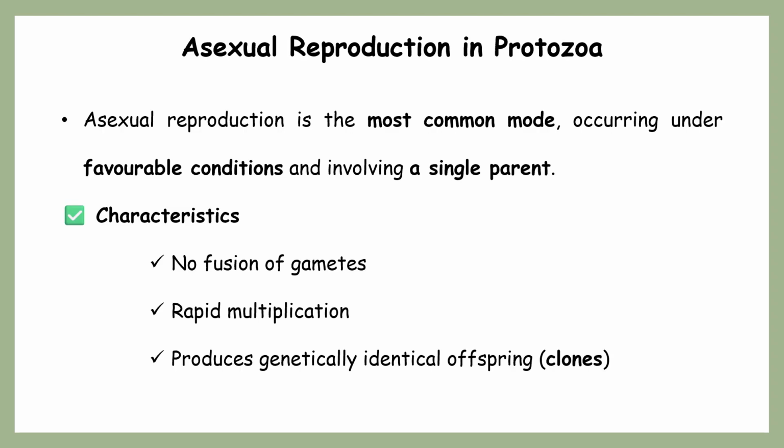So first we're starting with asexual reproduction in protozoa. Asexual reproduction is the most common mode, occurring under favorable conditions as we already discussed.